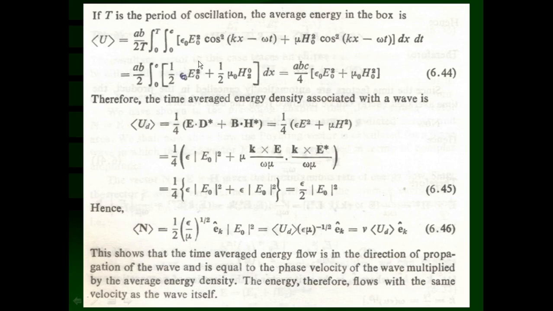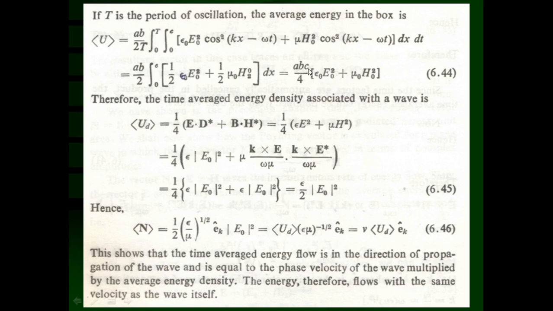Now we have to take the integration over x. These terms are independent of x. So the integration from 0 to c of dx is equal to x, and x varies from 0 to c, so it comes to c. So this can be reduced to equation 6.44 like this: AB into C, because of the integration from 0 to C, and the 1 half is common and can be taken out, so it is divided by 4. Inside the bracket, epsilon 0 E0 square plus mu 0 H0 square. ABC is the volume of the box.